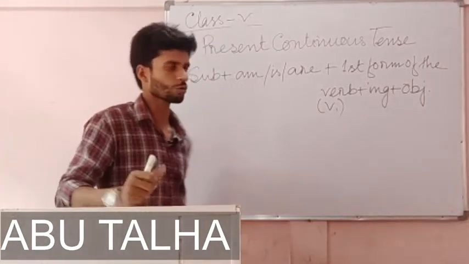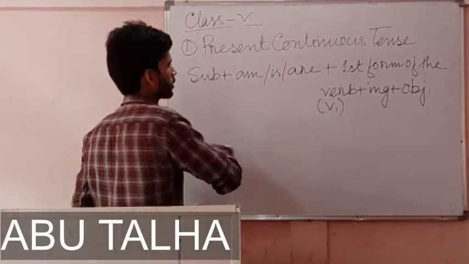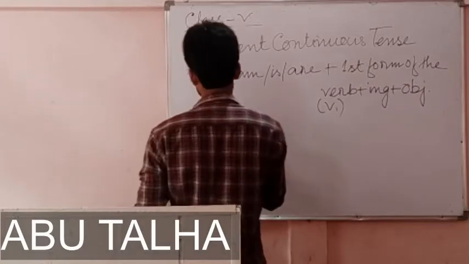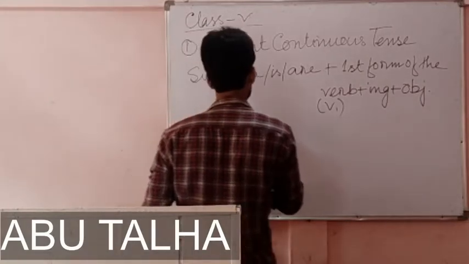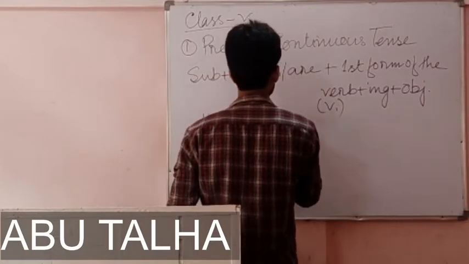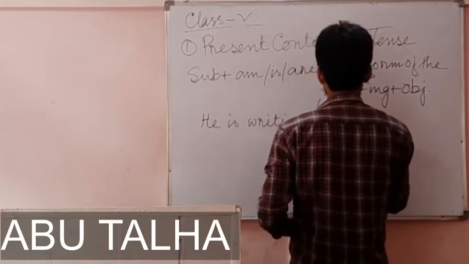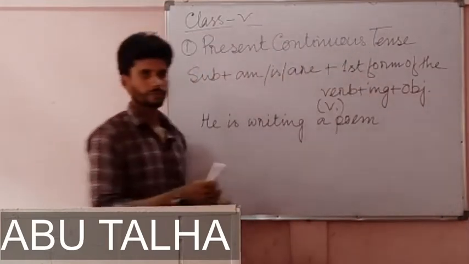Now I should write one or two sentences. Okay, let me write one sentence. He is writing a poem. I have written one sentence here.